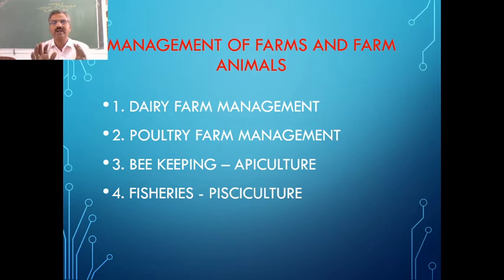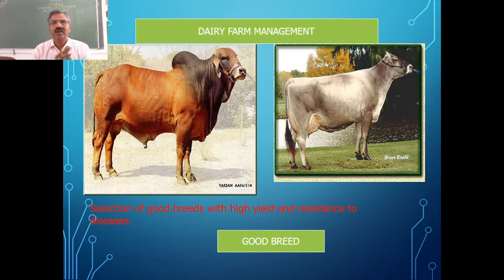All the four areas are very important as they provide us food. In this chapter, we confine ourselves to the animals which are providing us the source of food, which we use directly, or some of the products of these animals are used as food for us. So let us see one by one here. One of the important branches of animal husbandry which we use is dairy farm management.